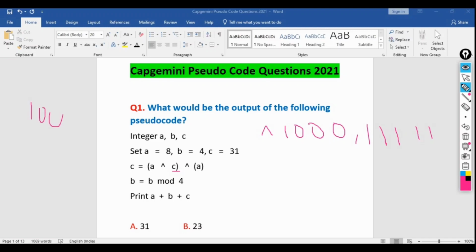Previously it was 0 1 0 0 0, and if you put 1 extra 0, the actual value of 1 0 0 0 0 will become 16. So we need to put the 0 here, on the left.